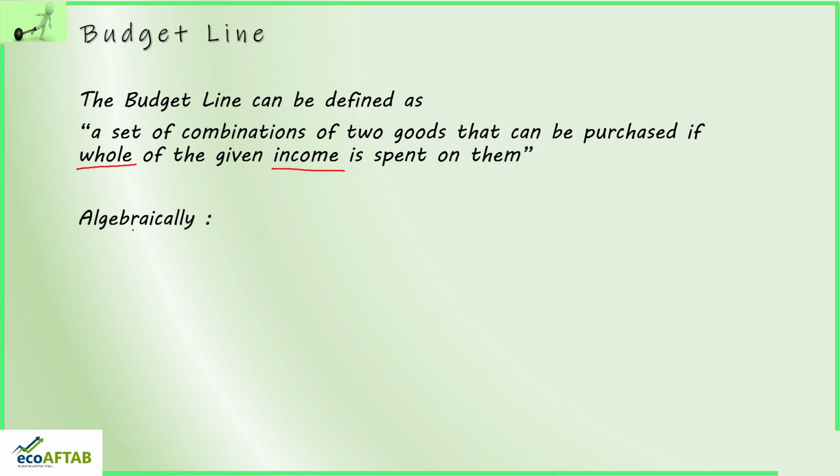Algebraically we can say budget line is Px into X plus Py into Y is equal to M, where M stands for income, Px for price of X, and Py for price of Y. So this is the equation of budget line. We can say M is equal to Px into X plus Py into Y.